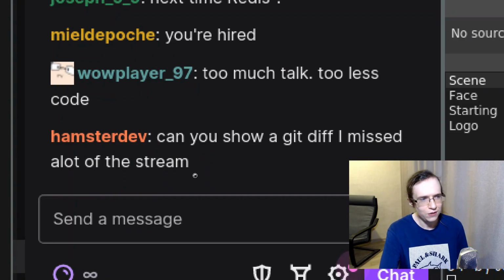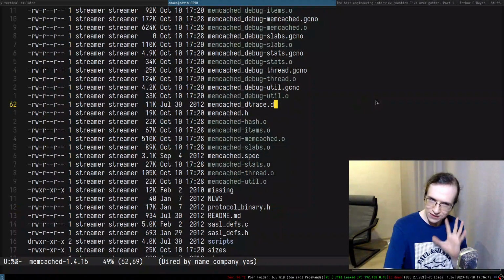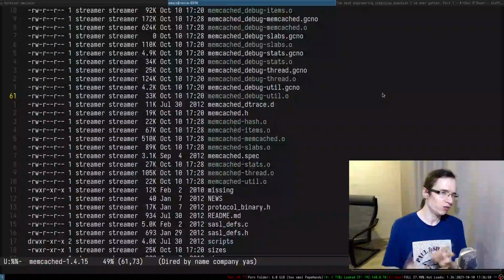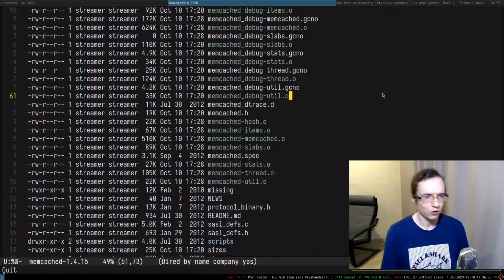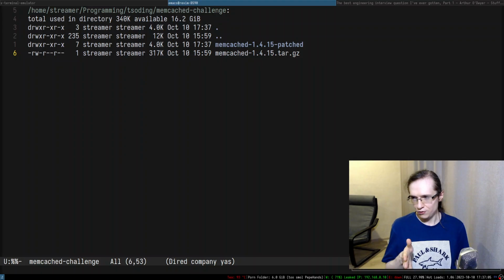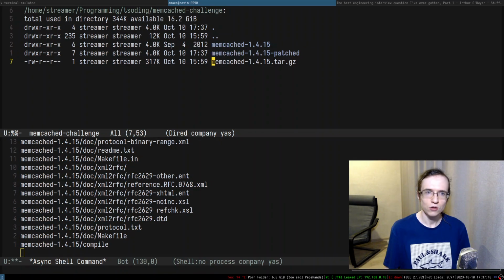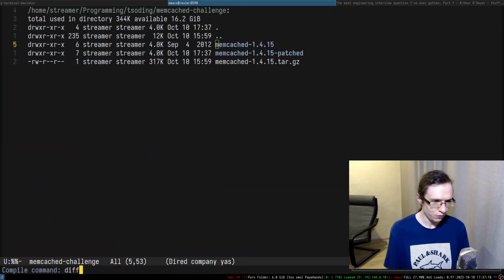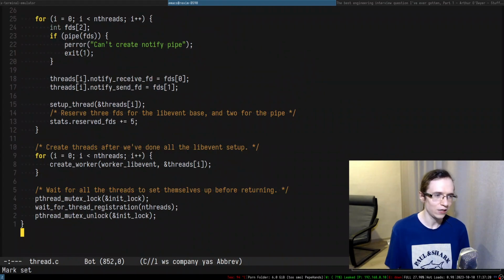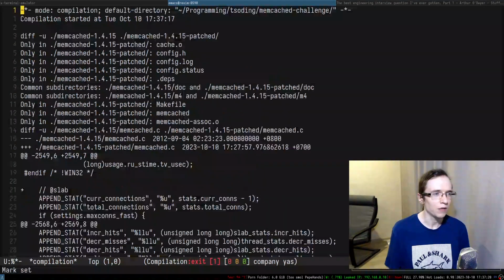Can you show the git diff? I missed a lot of the stream. I technically can't, but I can try to do a diff between the folders. So this is patched, this is a patch thing. I can't do git diff because I downloaded the tarball. So what I want to do is a universal diff between the memcached and the memcached patched, and hope that it, okay, so it actually did something.